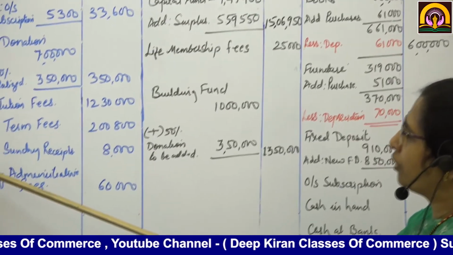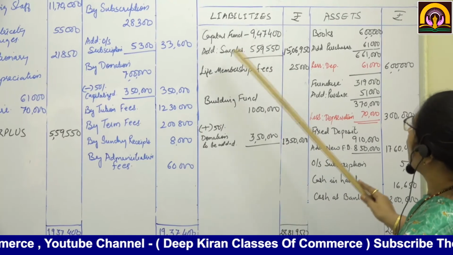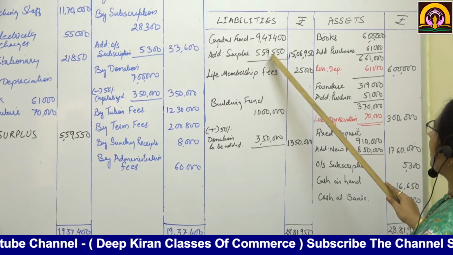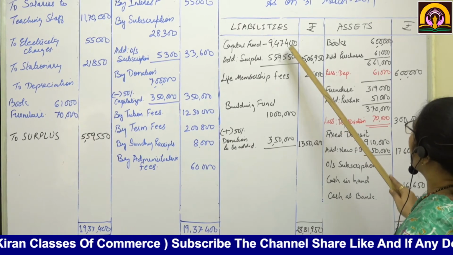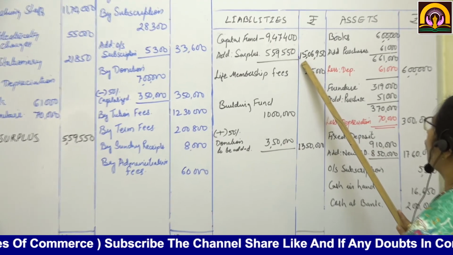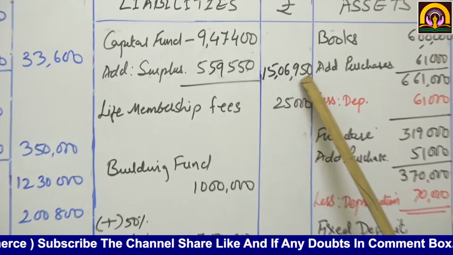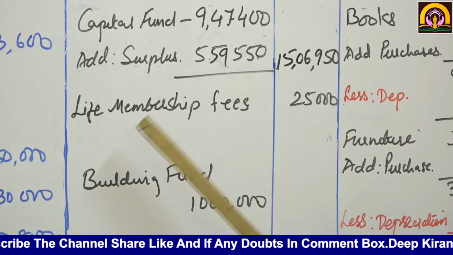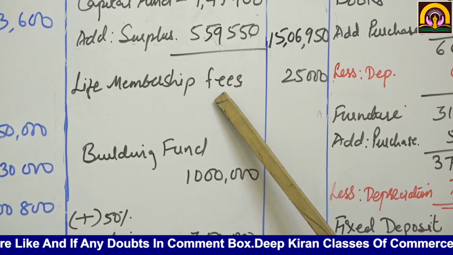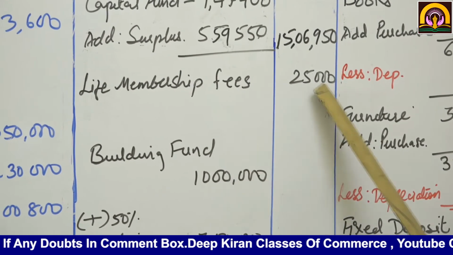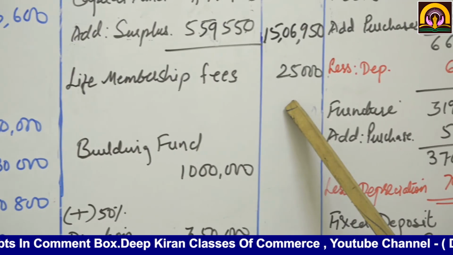The amount of surplus is 5,59,550. If you total up, it will come to 15,06,950. Then life membership fees are to be capitalized, they have said in the adjustment, so we have taken it to the liability side.